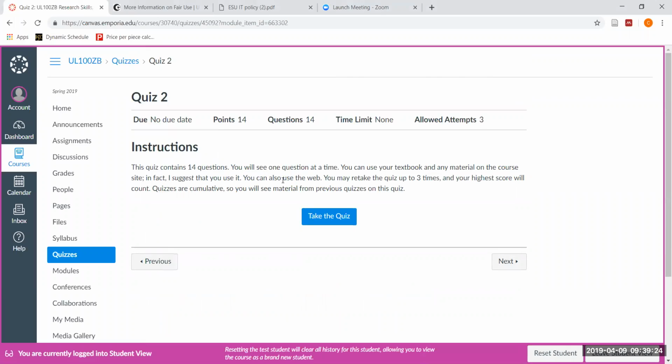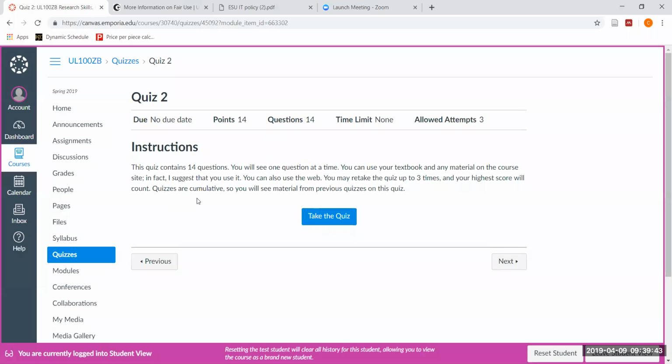You can use your textbook, the Information Literacy User's Guide, plus any other materials that we have used up until this point, our video tutorials, your previous learning assessments, anything else. So this is completely open book. You can retake the quiz up to 3 times and your highest score will count.